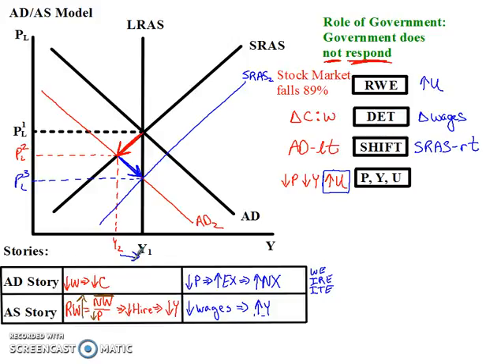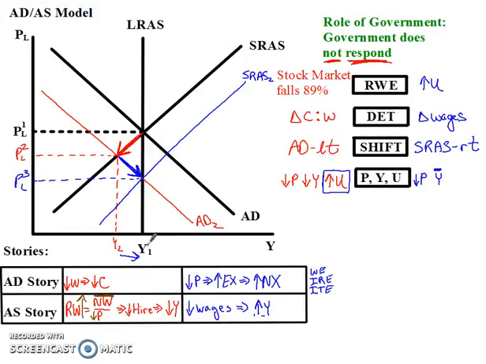So what happens finally at the end? What happens at the end is prices are lower than they were from the beginning. Prices went down. Gross domestic product, here's the language I'm going to use: the gross domestic product finished where it started. The gross domestic product was at Y1. We fell into a recession, GDP went down, but now GDP went back up.